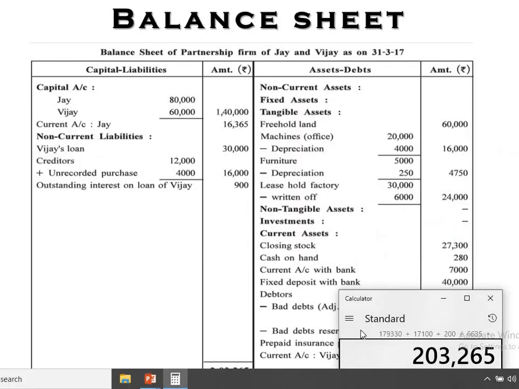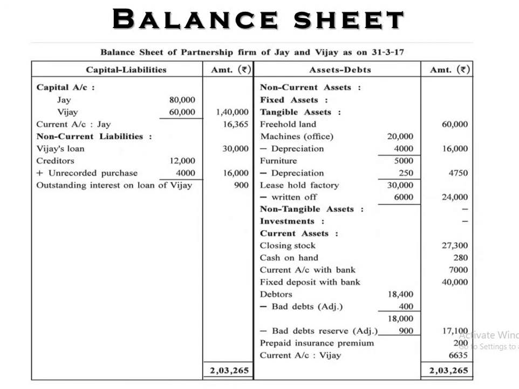So it was a mistake in the calculation. Now both the sides are the same: 2,03,265, 2,03,265. So that's the end of the balance sheet. That's all from my side. This sum is important because here only one thing is important: the revised trading account has no specialties, and the profit and loss appropriation account was not there. That's all from my side. Thank you.